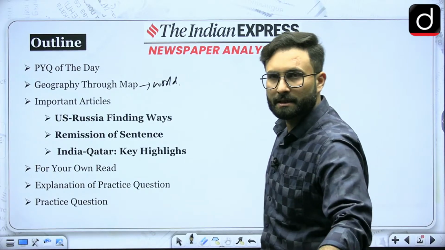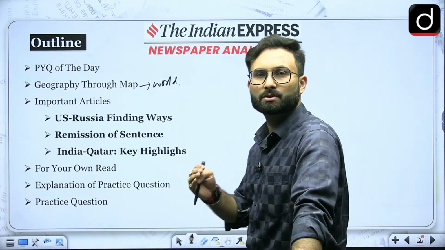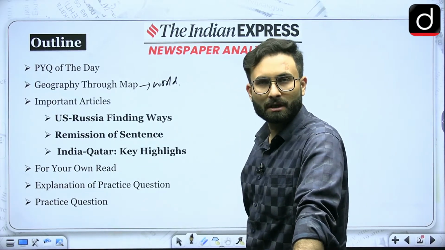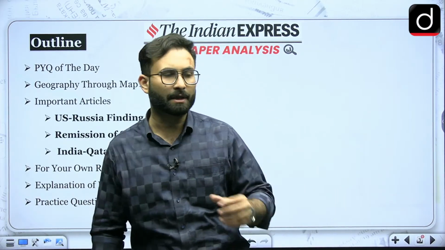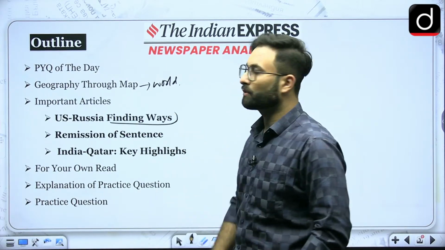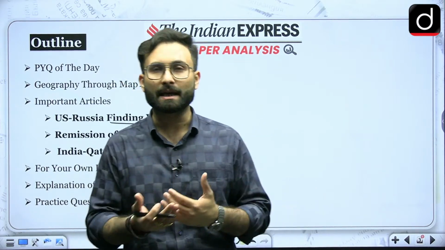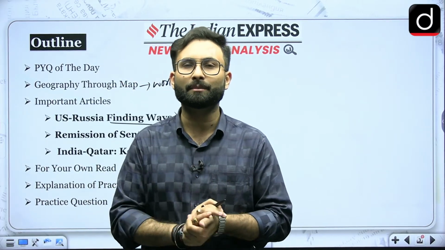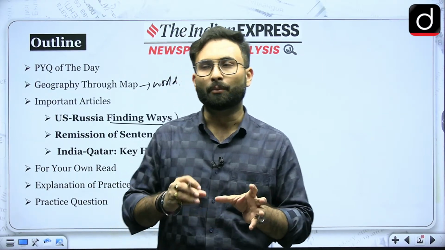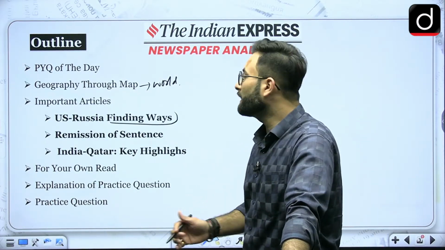If we talk about today's Indian Express newspaper, those who have the copy or have seen the e-paper will realize that most of the things are repetitive in nature. When we talk about the US, Russia and Saudi Arabia meeting with respect to the Ukraine and Russia war, we will be talking about the highlights of that meeting. In that meeting, most of the time when they were talking about an agreement with respect to Ukraine and Russia, there was some kind of interest with respect to the US as well. So this meeting was more of a Russia-US meeting. Let's see what happens next.